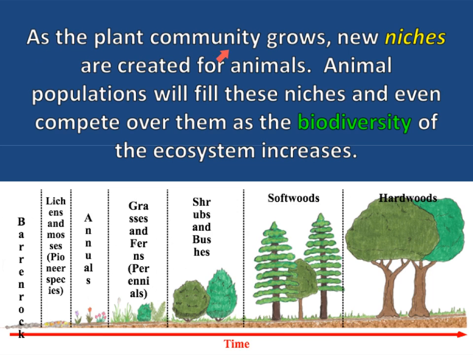So as the plant community grows, new niches are created for animals. On number 28, what are created for animals as plant communities develop? The answer is niches. Homes, habitats, food, resources. Animal populations will fill these niches and even compete over them as the biodiversity of the ecosystem increases.